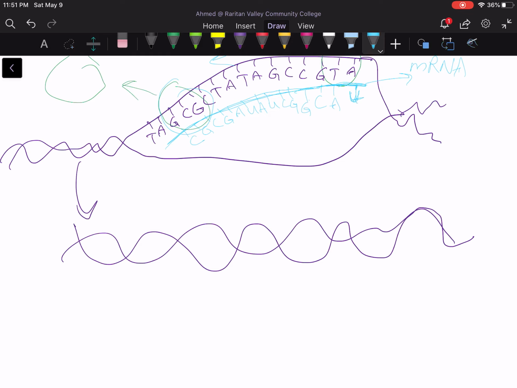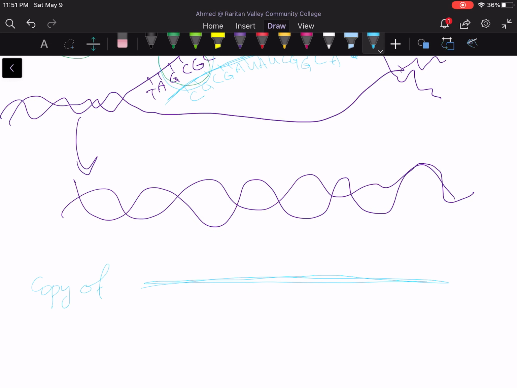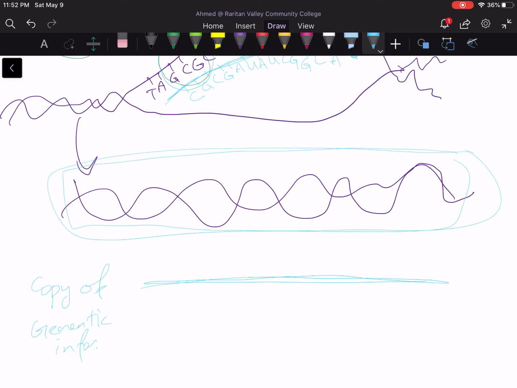However, now we have a copy of the messenger RNA. This is a copy of the genetic information. The original copy is here in the DNA. This is a copy of it. The original information is here, and this is a copy of it.